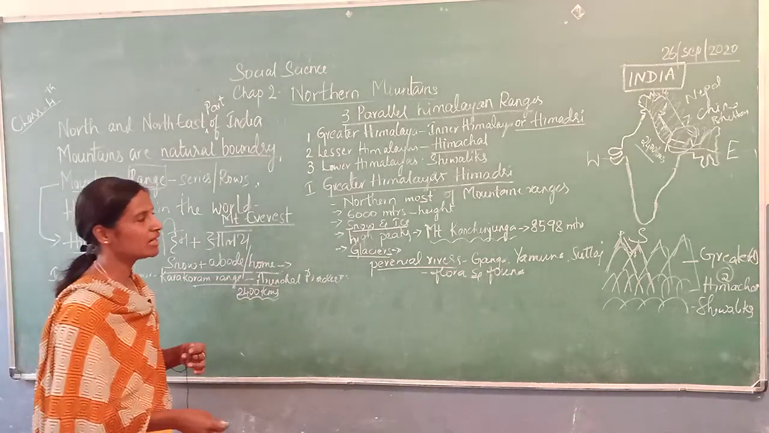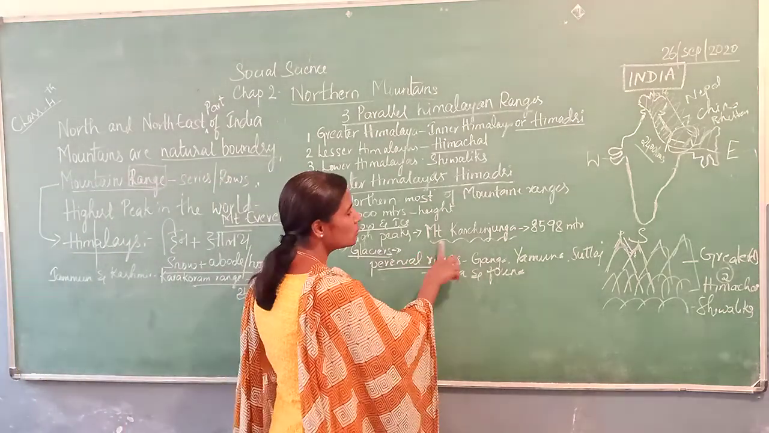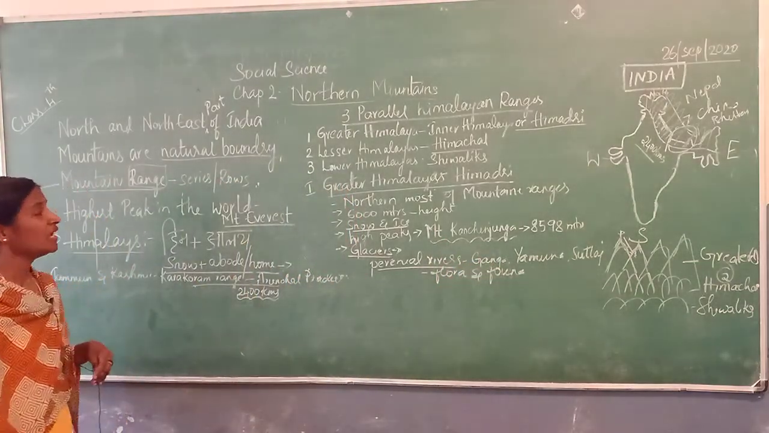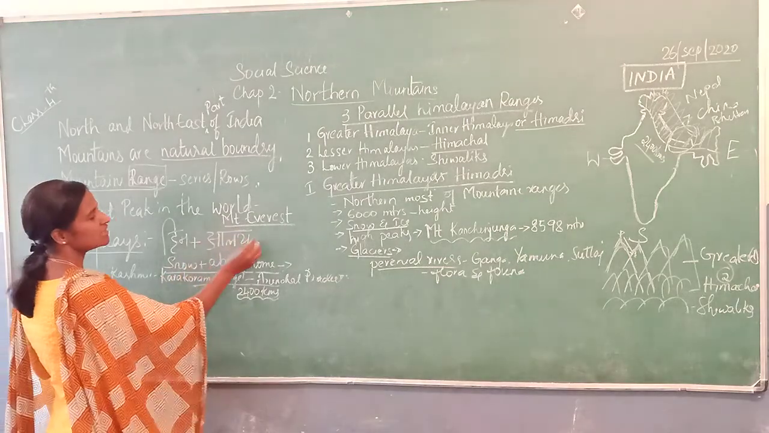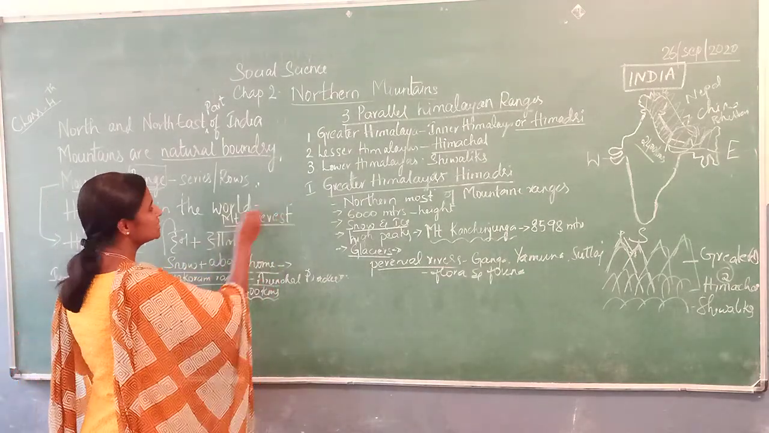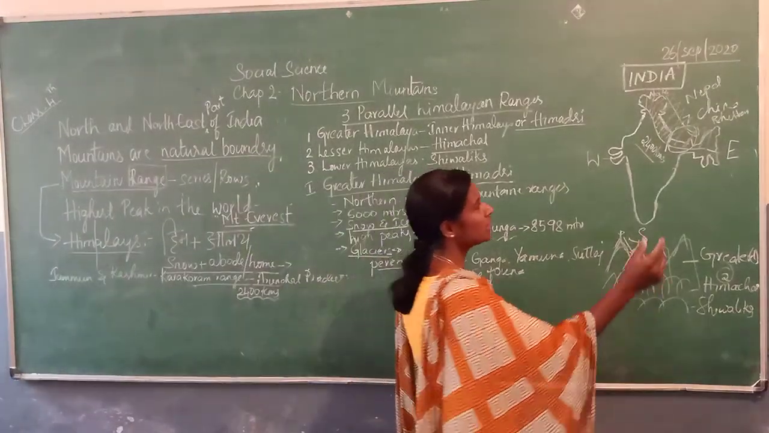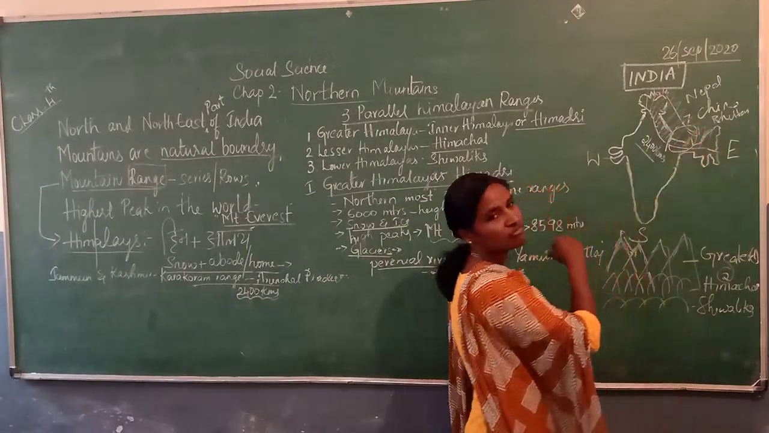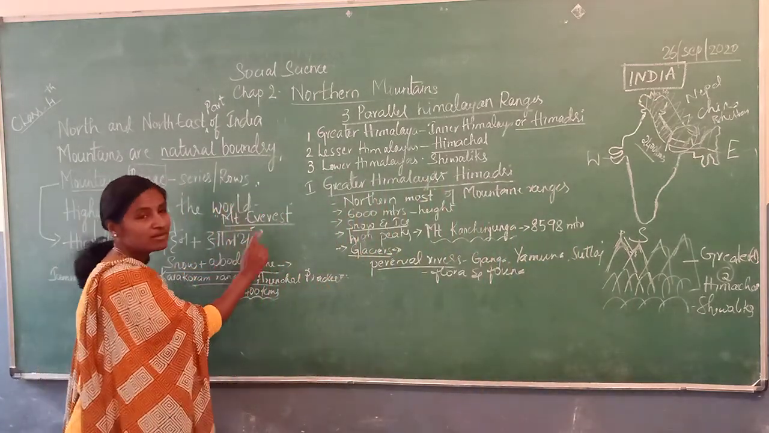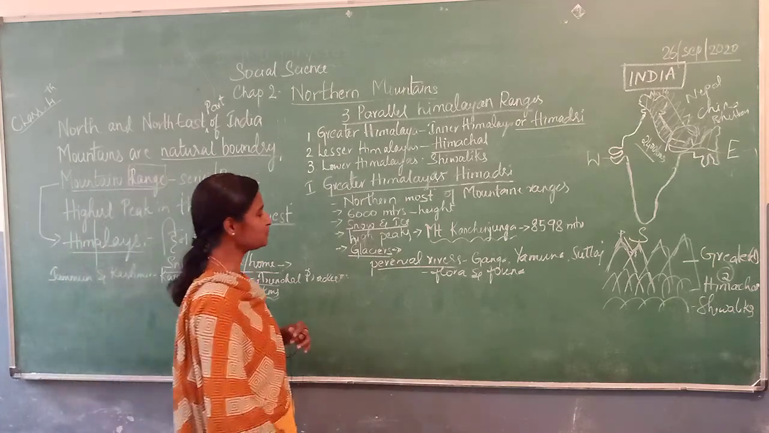Kanchenjunga. This is important. The highest peak in India is Mount Kanchenjunga, and the highest peak in the world is Mount Everest. This Mount Everest is in Nepal. In these mountain ranges only we find Mount Everest also, but it is not in India, it is in Nepal.